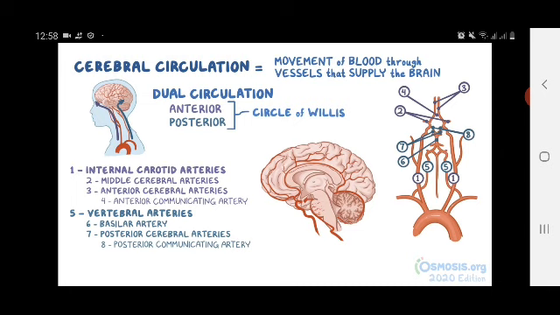Blood returns from the brain to the systemic circulation through a series of venous channels called dural sinuses, which eventually empty into the jugular veins and back to the heart.